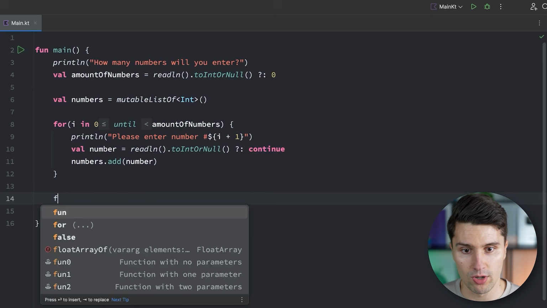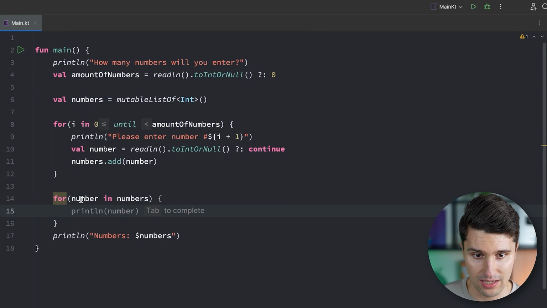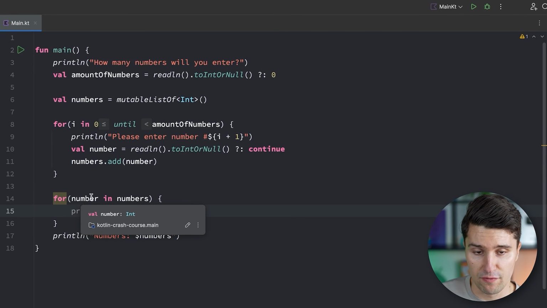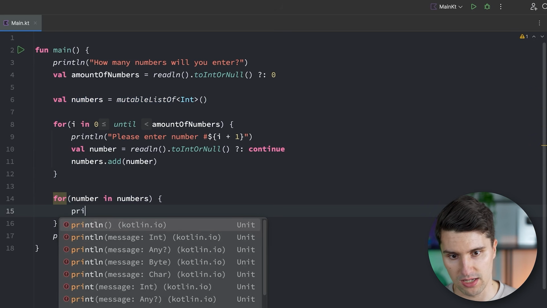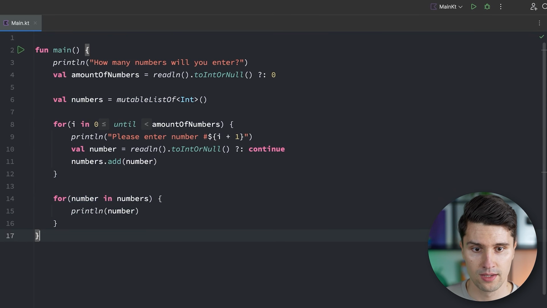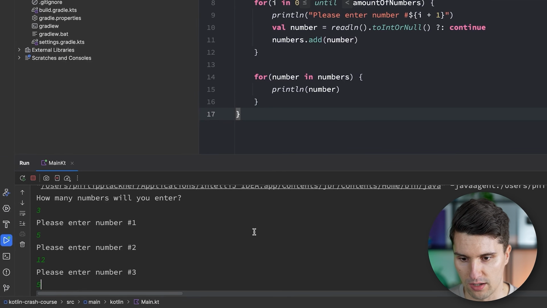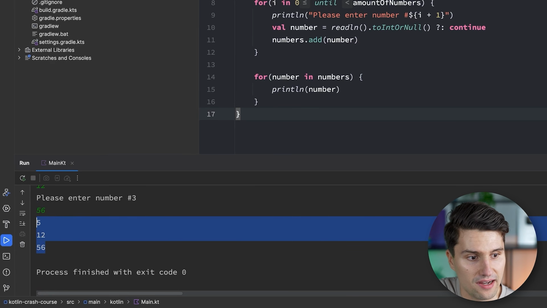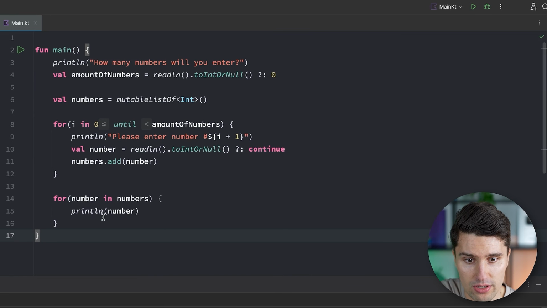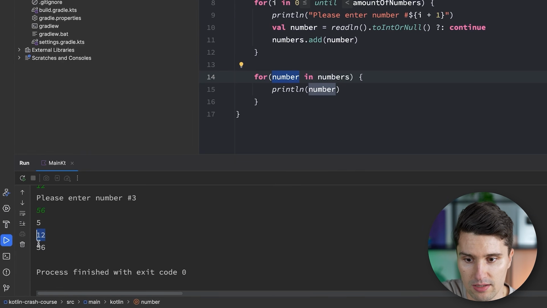So what we could do is we could say we have for every single number in our numbers list. Then this number is now not starting at 0 anymore, but the first iteration will be the first number in our numbers list. So if we now say we print this number, relaunch this, we say we enter 3 numbers, 5, 12, and 56. Then we get all those numbers printed in their own line because we took this list and we iterated over it. And in each iteration, this number will just jump to the next number. So in the first iteration, it will be the first number in the list, and the second, it will be the second, and so on.